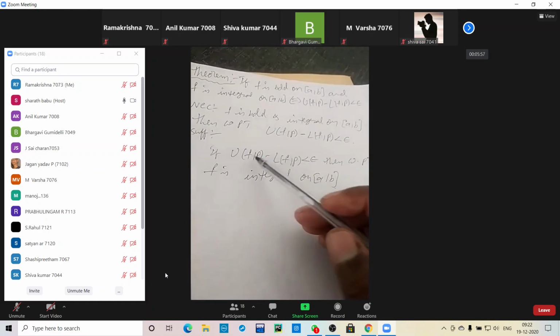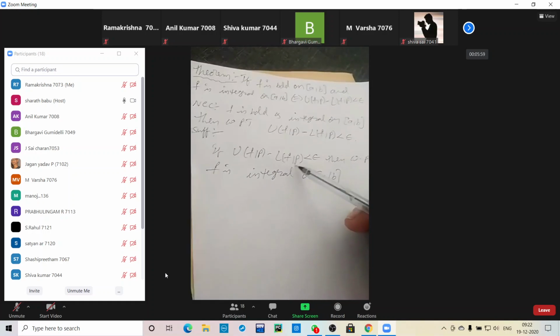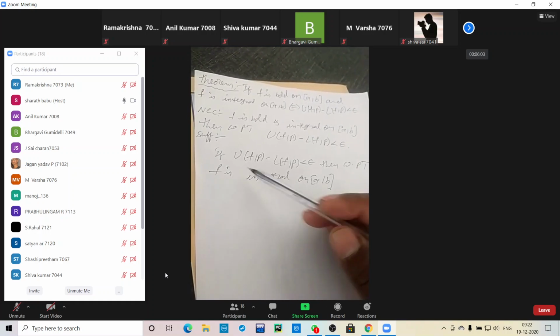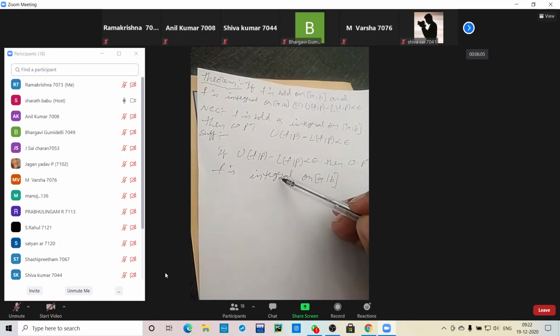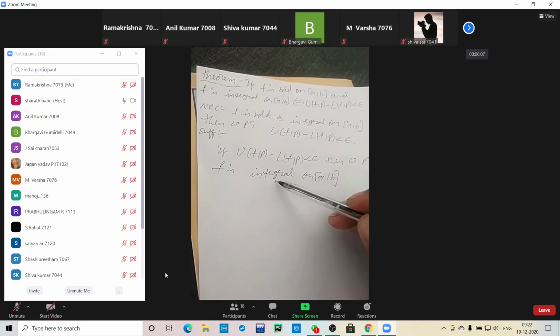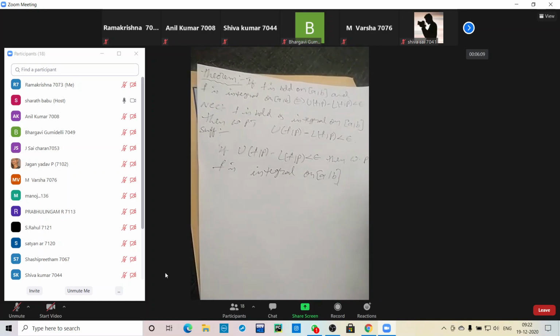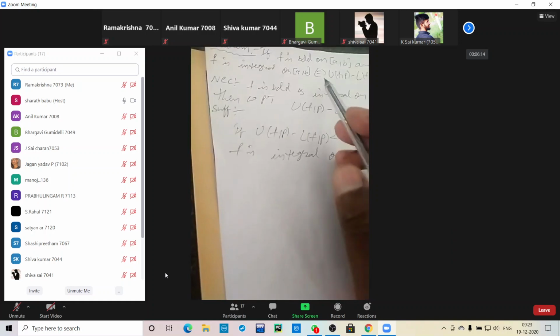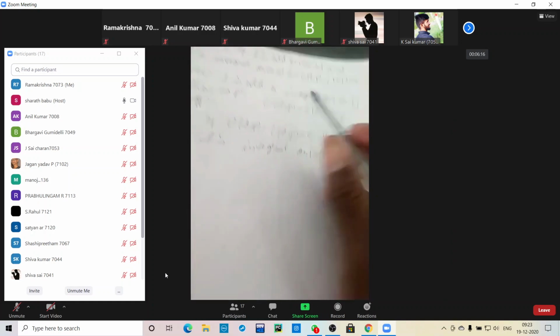And in reverse, if U(f, P) minus L(f, P) is less than epsilon, then we prove that f is integrable on the closed interval [a, b]. Here I am taking two conditions because it contains an if and only if condition.